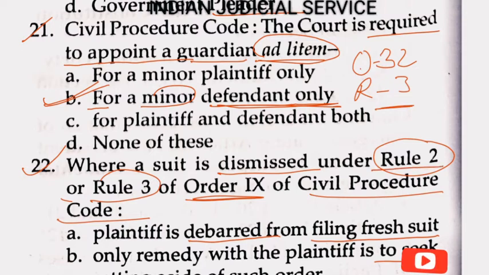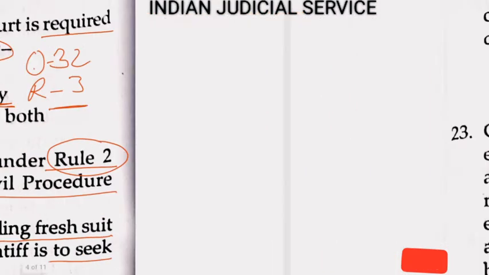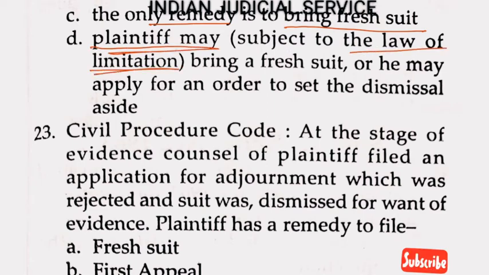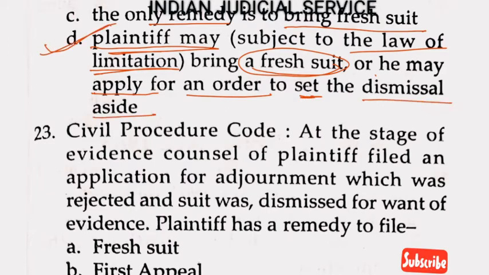This question relates to Rule 2 or Rule 3 of Order 9, where the suit is dismissed. Option C here, the only remedy is to bring a fresh suit, and the last one, the plaintiff may, subject to the law of limitation, bring a fresh suit, or he may apply for an order to set the dismissal aside. So the answer is option D.